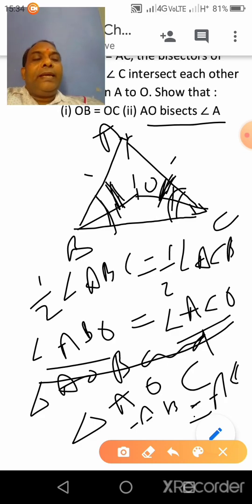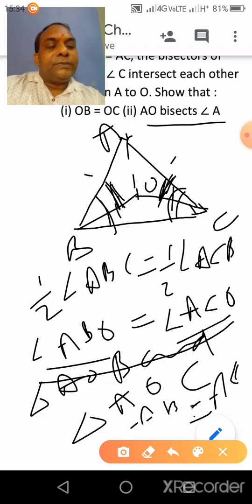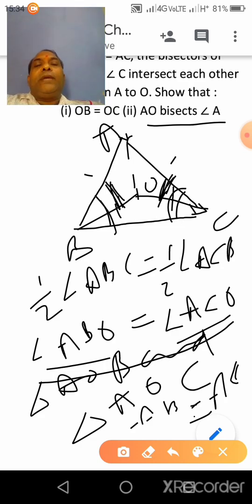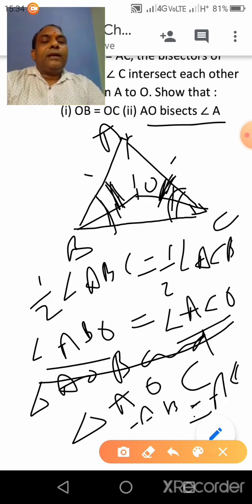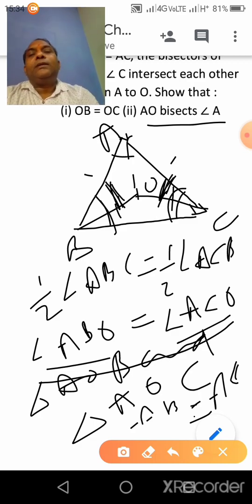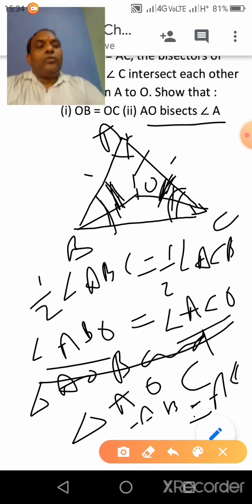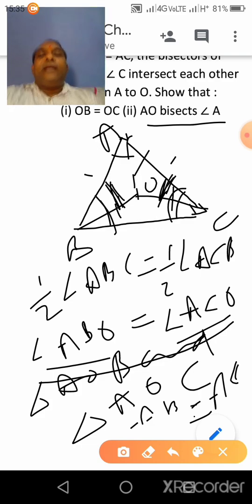So by SAS, side angle side congruency, both triangles will be congruent to each other. So angle BAO, this one, will be equal to CAO by CPCT. So we can say that AO bisects angle A. Clear?